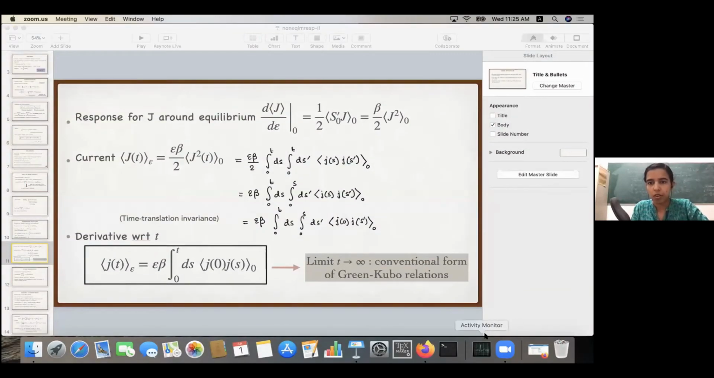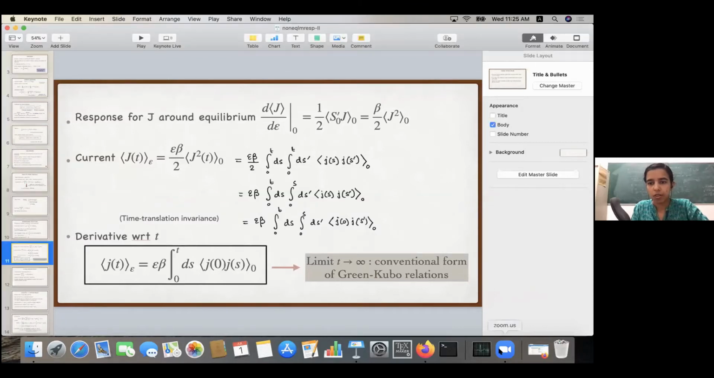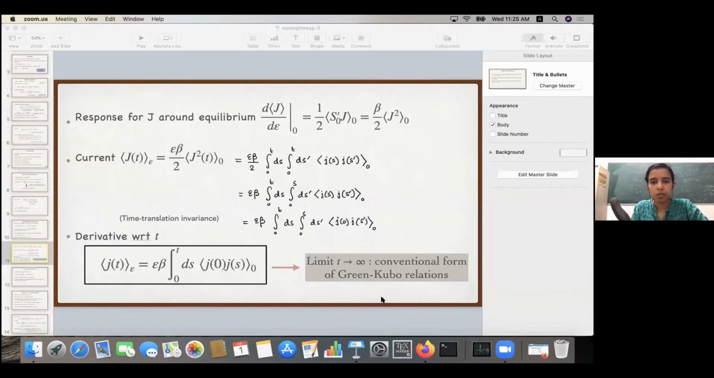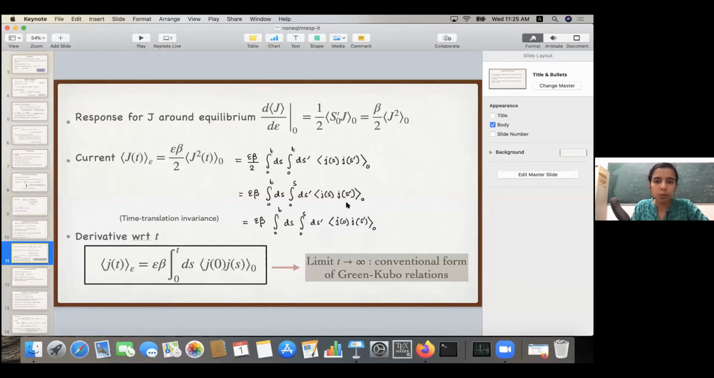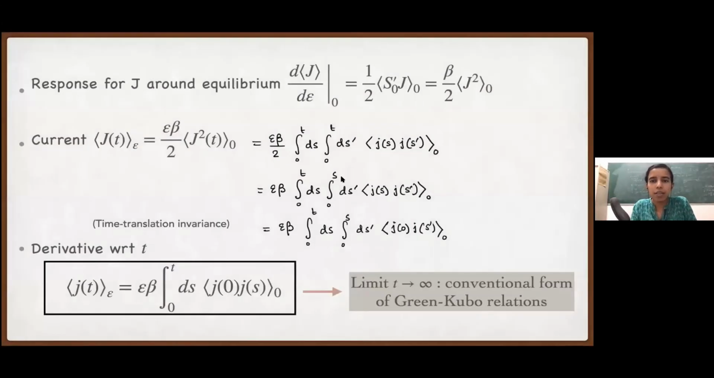Is time translation invariance, doesn't it mean that it should be translated to S prime minus S? Yes, it was S prime minus S, but in my definition here, S is the larger time. So it is S minus S prime. So we had J0, J S minus S prime. Then we can do a variable transform: I can call S minus S prime as S prime again. This does not change the limits, so it's exactly the same.